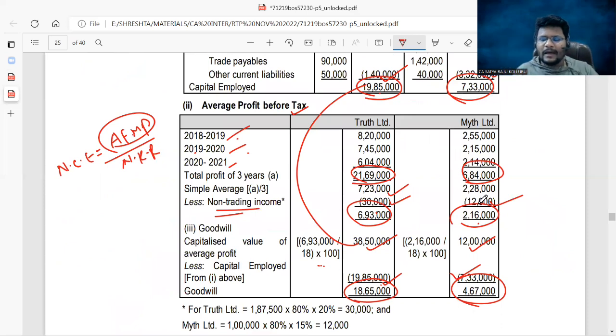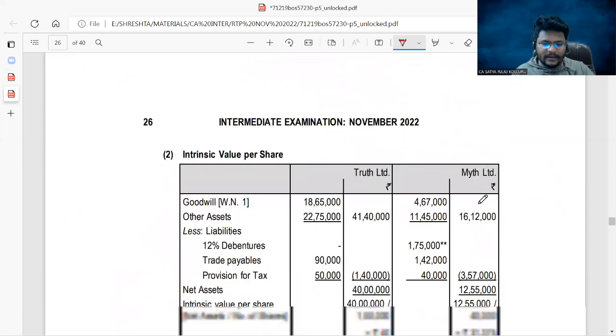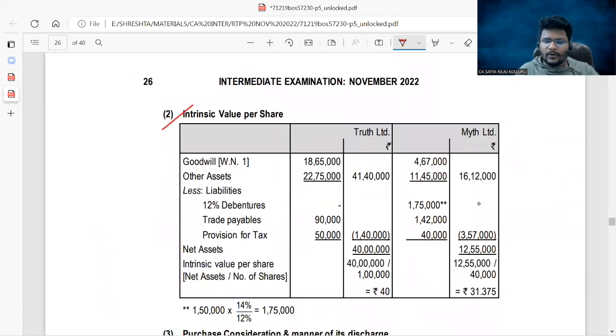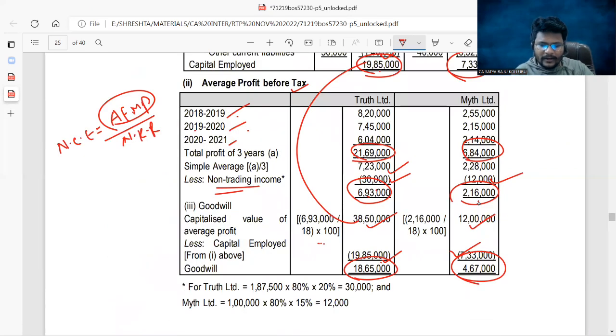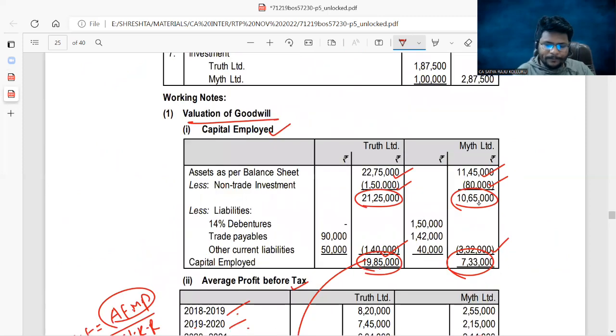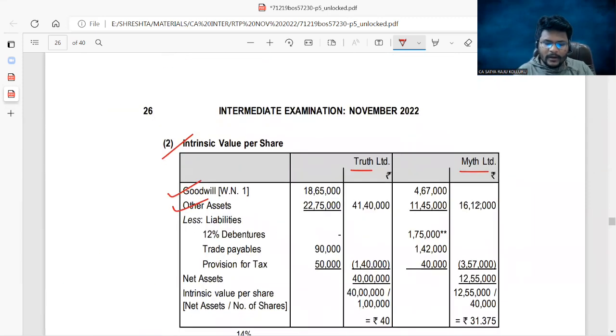Now you can work out the intrinsic value per share. How to calculate the intrinsic value per share? Intrinsic value is nothing but NAV per share. For that calculation, I made another working note. Truth Limited, Myth Limited. First take the component of goodwill. You know the other assets total. Just now we worked out the other assets: 22,75,000 here, 11,45,000 here. This is not the goodwill calculation. You consider all the assets and all the liabilities. We are calculating the NAV of both the companies first. So all the assets we added, all the outside liabilities we reduced.